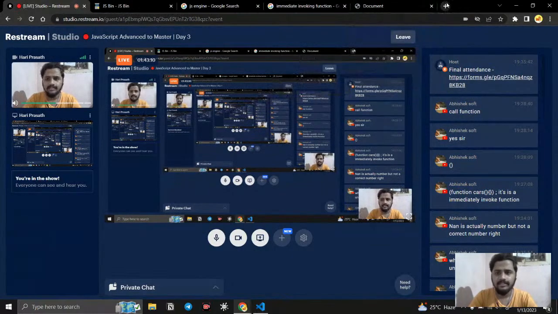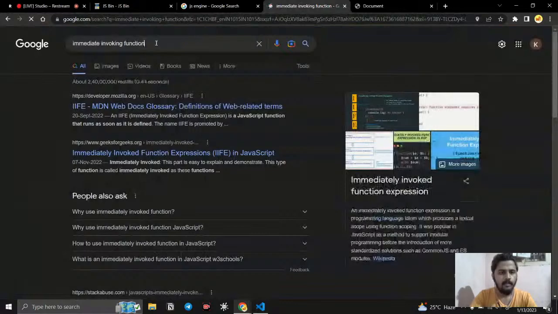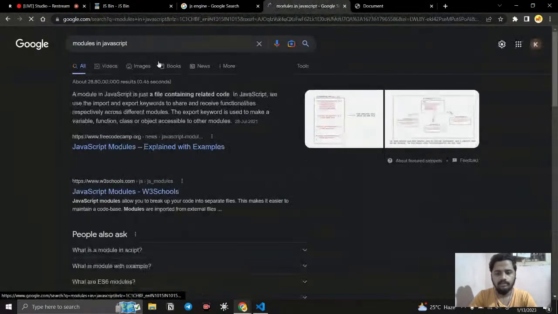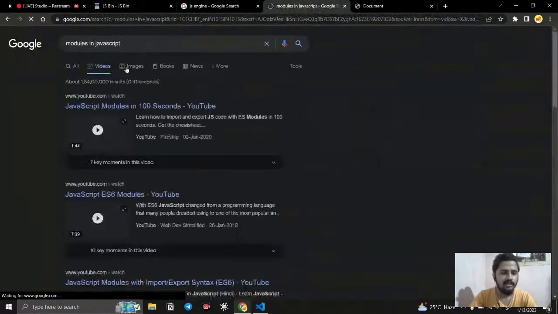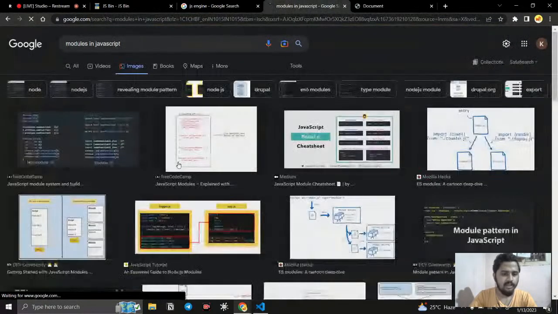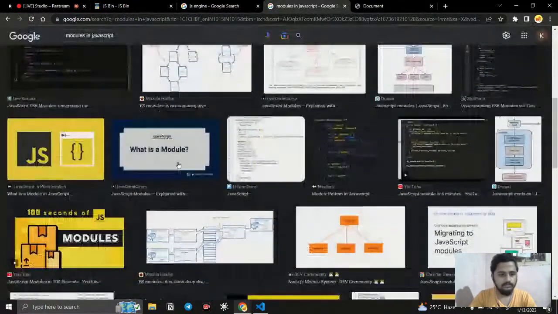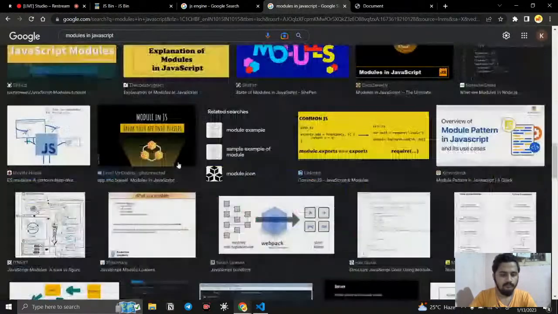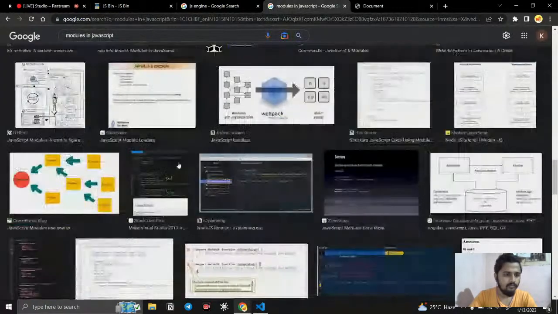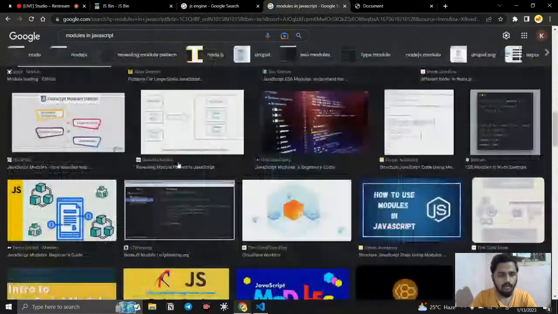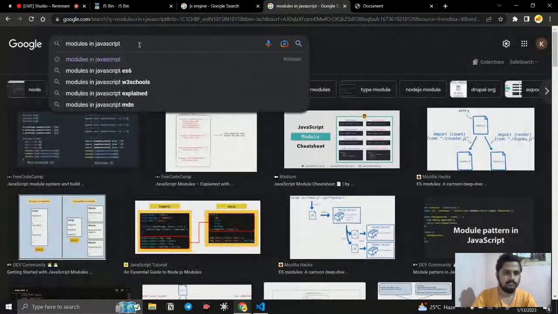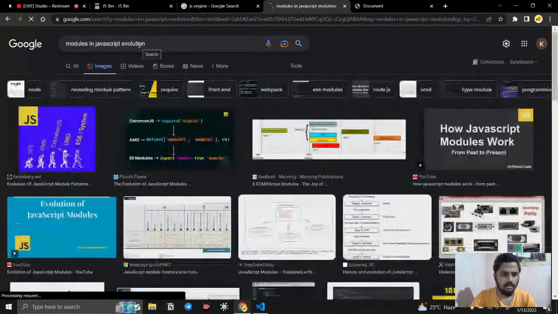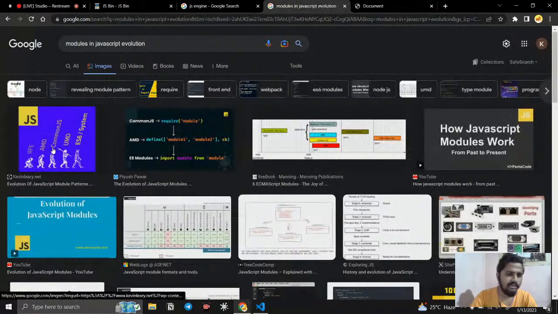I think you should see the images in Google, modules in JavaScript. I think it will be great if you have the images. Let me check. Yeah, you can see here.